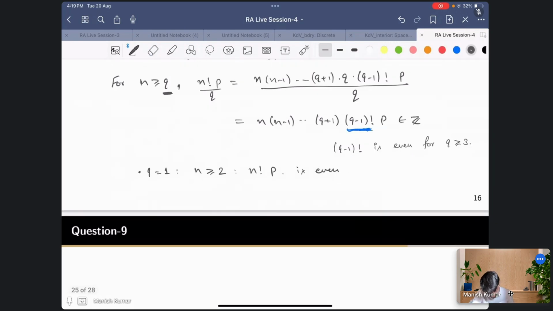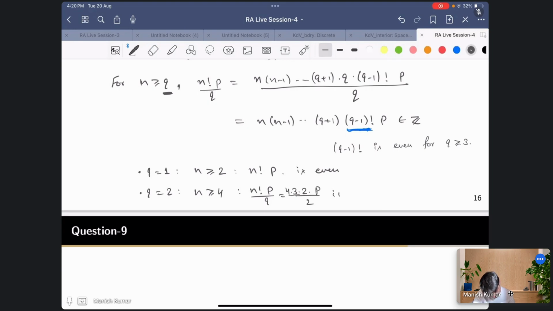If q is equal to 2, for n greater than or equal to 3, no, not 3, because it will be 3 into 2 and then p upon 2, so n greater than or equal to 4. Now I will have 4 here, so now it is even.